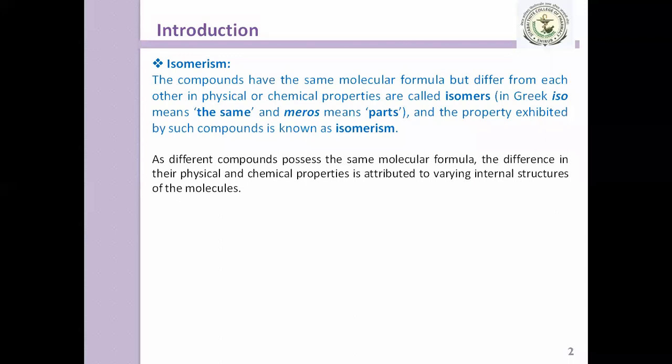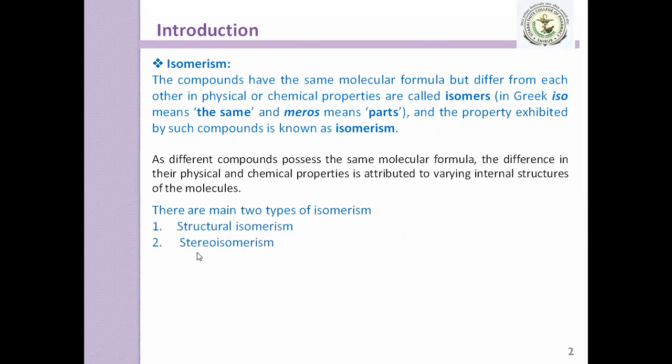There are two main types of isomerism. Which are those? Structural isomerism and stereoisomerism. Yes, very good. The first one is structural isomerism and the second one is stereoisomerism. So what is the meaning of these?